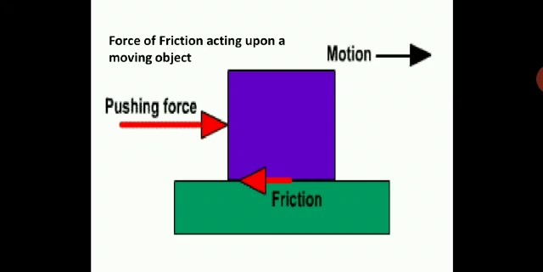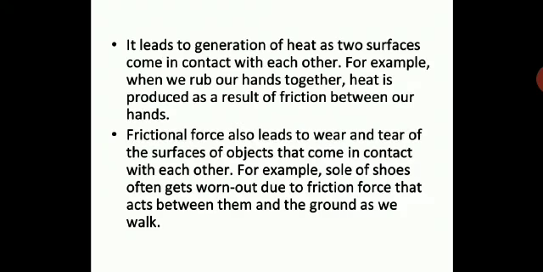So you can see an object pushing ahead and friction going in the opposite direction. You can see the direction of motion, and you can see the force of friction acting in the opposite direction. So what will happen when you have frictional forces? It will lead to the generation of heat as two surfaces come in contact with each other. For example, when we rub our hands, you can see heat is produced as a result of friction between our hands. A very simple example.